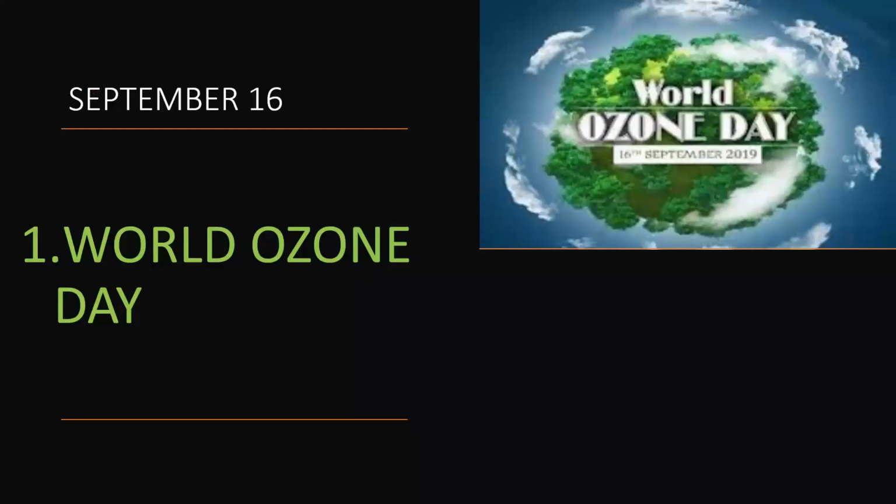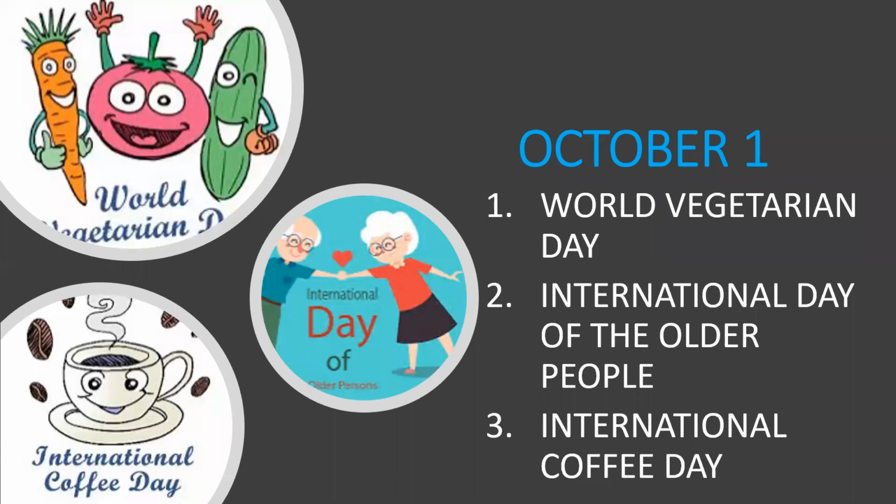16th September, the World Ozone Day. You must know the formula of ozone. It's O3. Oxygen is O2 and for ozone it is O3. October 1st, World Vegetarian Day, International Day of Older People, International Coffee Day. So coffee reminds me of CCD, Cafe Coffee Day.